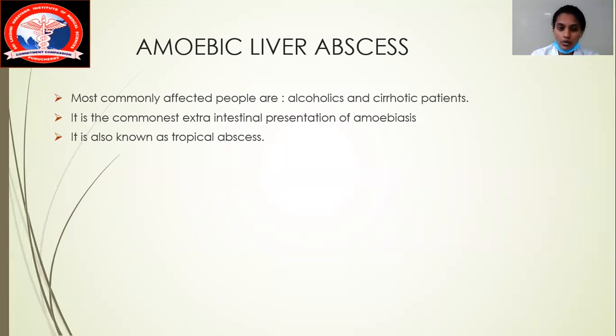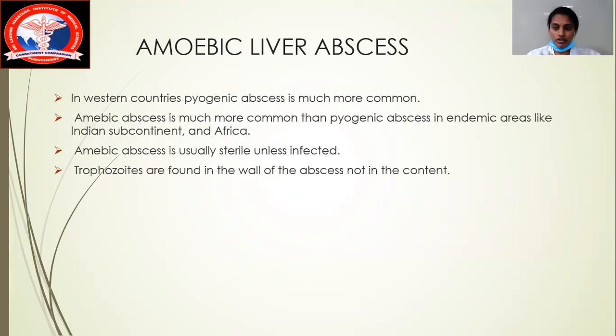So the most common questions we have covered today: the most common organism for amoebic liver abscess is Entamoeba histolytica. Second, it is mainly seen in tropical, developing and developed countries. Third, it is most commonly seen in alcoholics. It is also seen in alcoholic liver cirrhosis as well as non-alcoholic liver cirrhosis. The last point in the epidemiology is that amoebic liver abscess is also known as tropical abscess. I think we are ready now for the introduction.